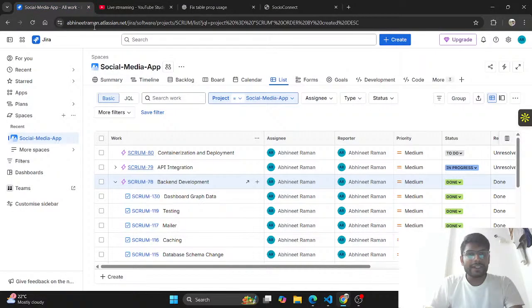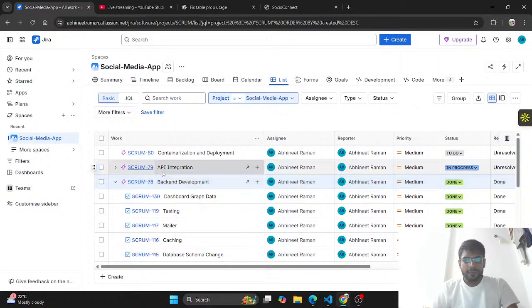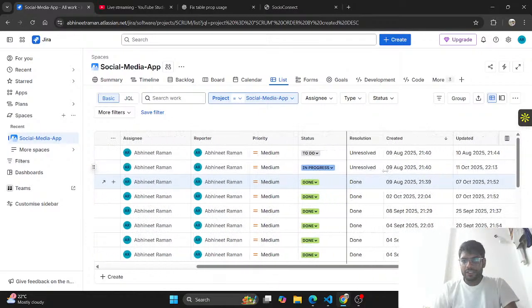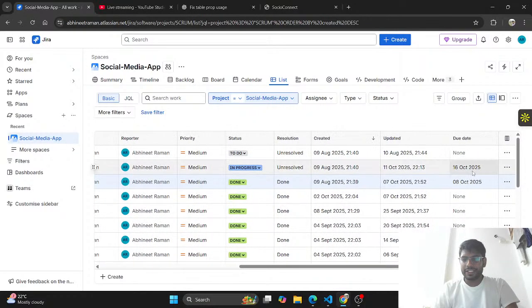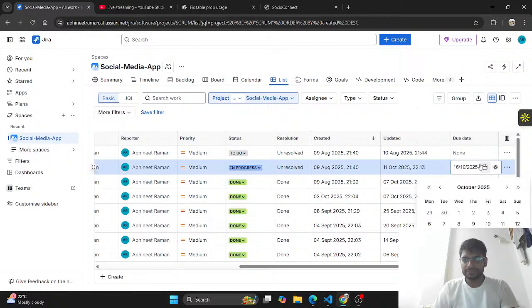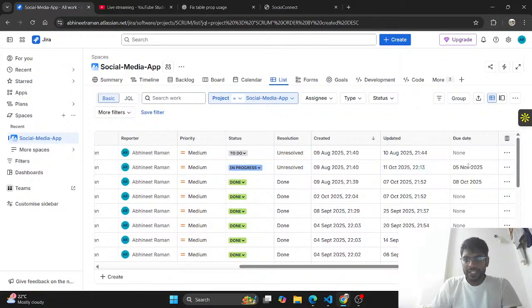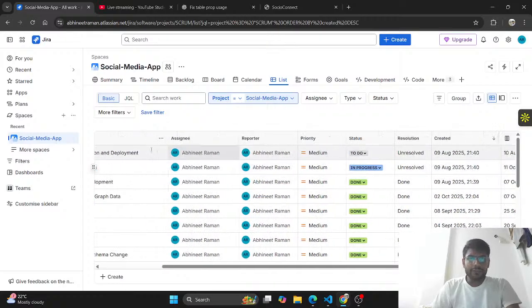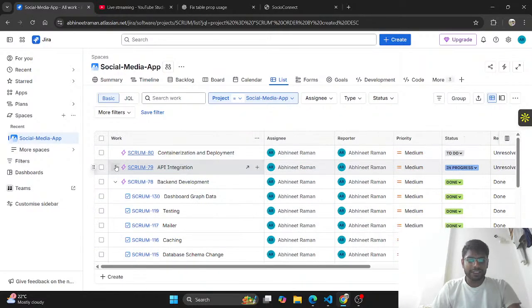So this is the Jira, where we have API integration, containerization, and deployment. First it was in progress, and we know the due date has passed because of the inconsistency. So let's change it first. I guess API integration could be done in two or three days more, so let's mark it for Wednesday. Then we will do deployment and containerization.